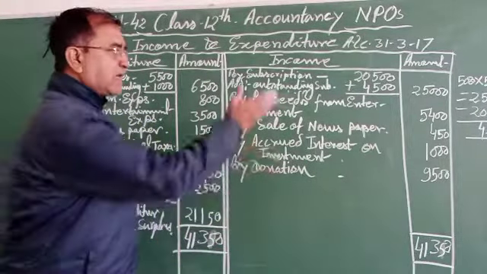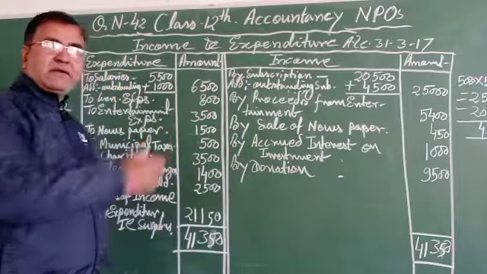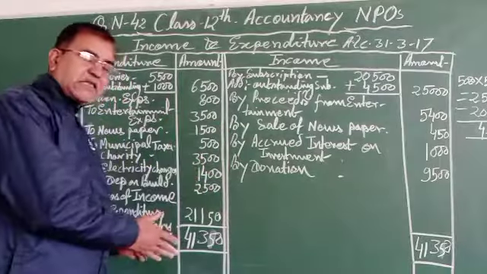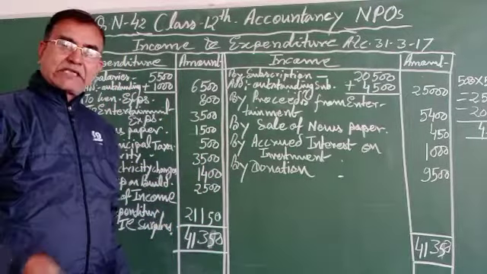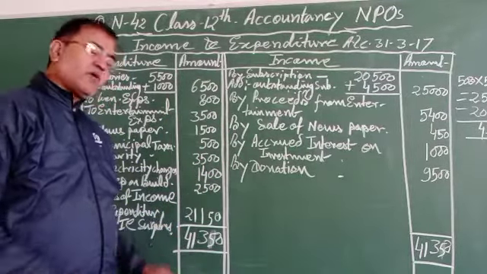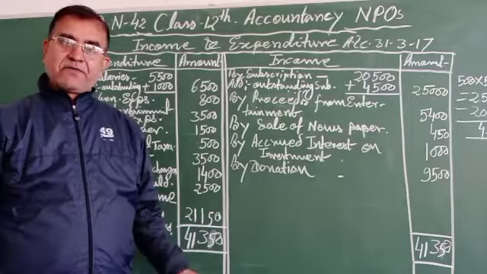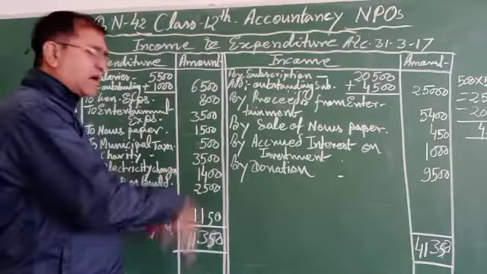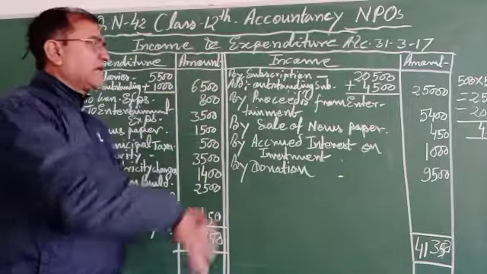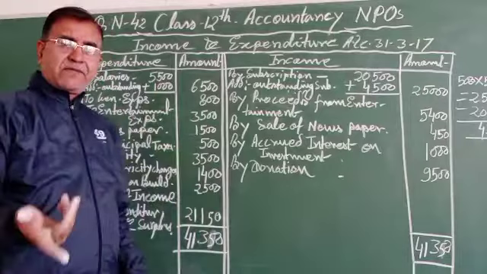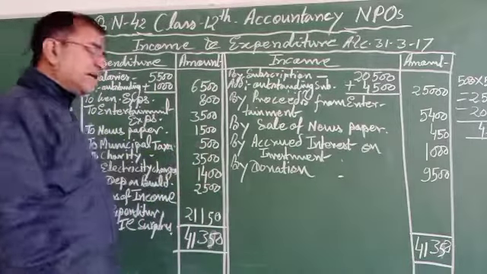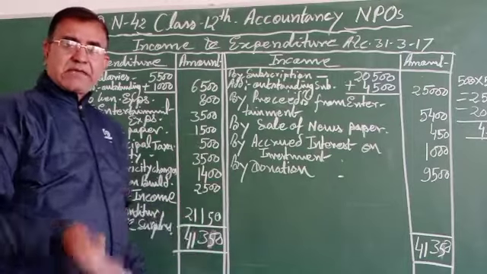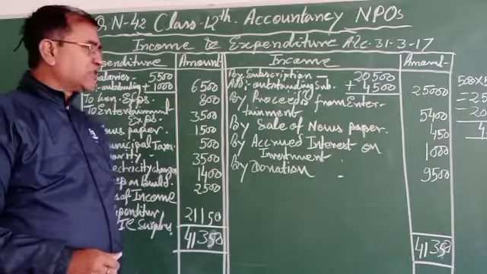Because of that, the total of the income column exceeds the total of the expenditure column by 21,150 rupees. First, we total all the income column and the differences. Whether the expenditure column exceeds the income column, that will be the deficit of the organization.